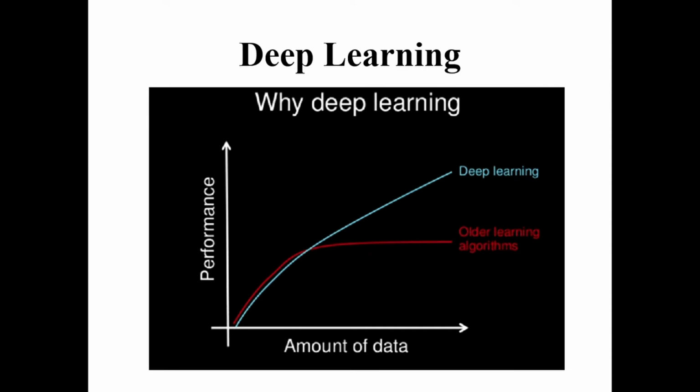Suppose we have huge data, I'm talking about big data, and data can be in 3 to 4 forms, maybe in structured form and maybe in unstructured form. So you can see in this diagram the amount of data is very high, and the performance is very high in the case of deep learning compared to traditional techniques like machine learning or classification and regression, where the performance is very low. So in terms of performance, deep learning is very accurate and very high in the case of huge data.